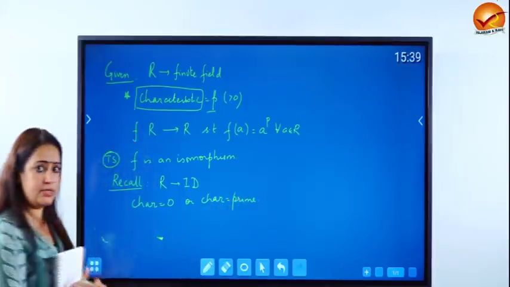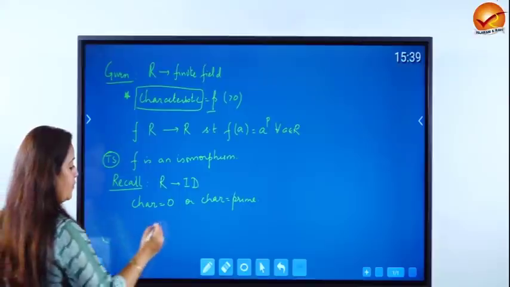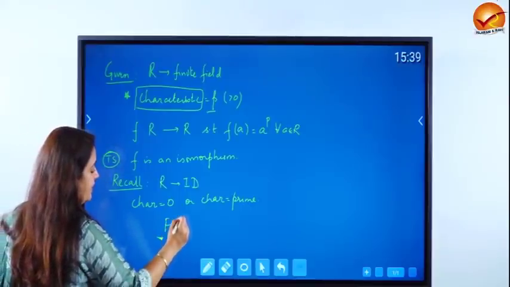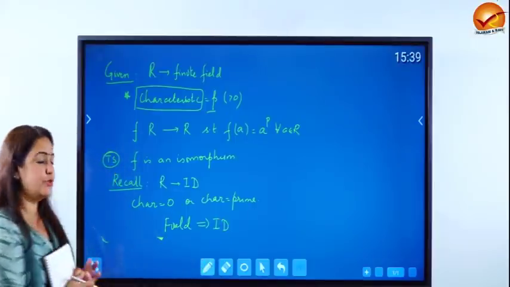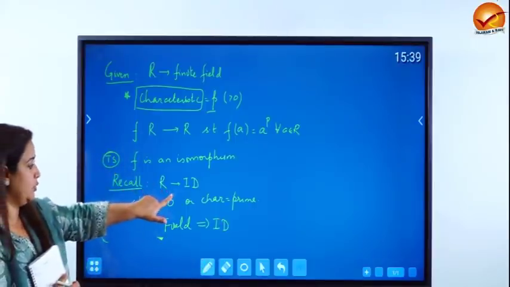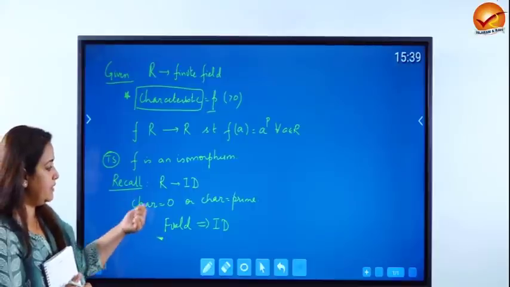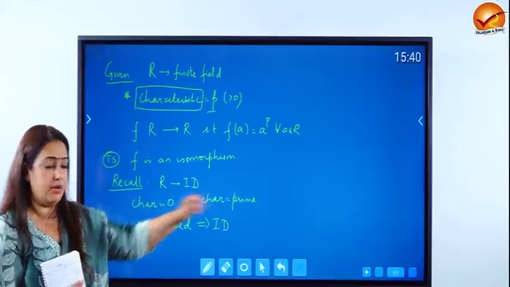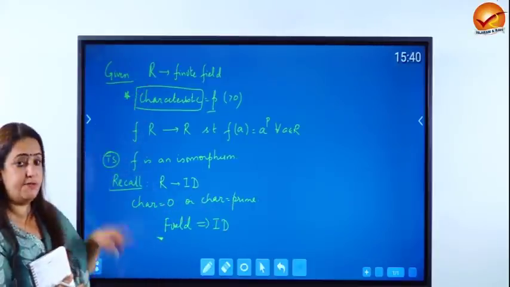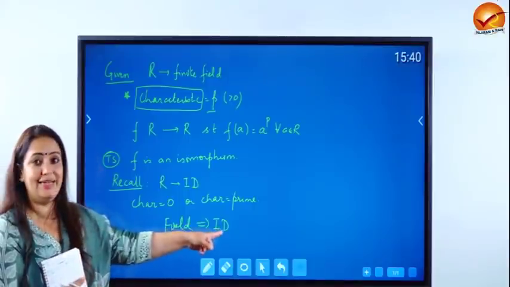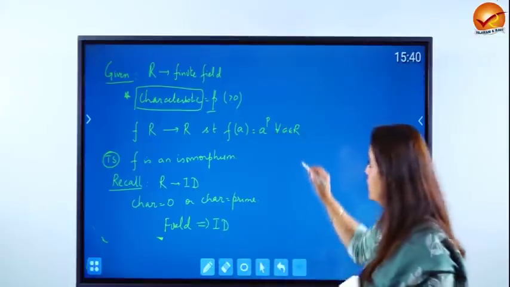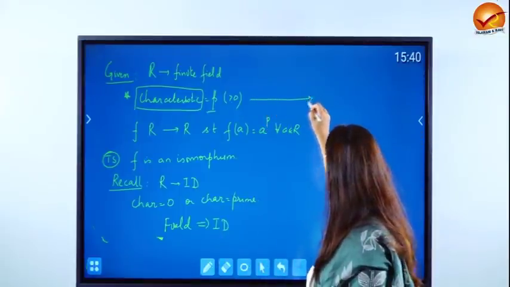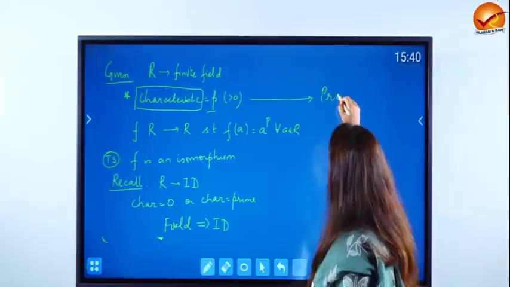How is this relevant to us? Because remember, very important result which says that every field is an integral domain. So the result says that if you have an integral domain, then either its characteristic is 0 or it's a prime number, and what we have been given is a field, but we also know that every field is an integral domain. So what do we conclude by these two things? We conclude that this P that is given to us is a prime number.